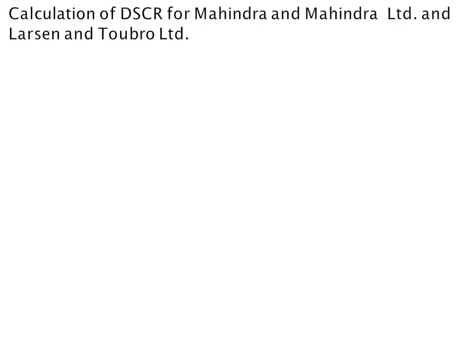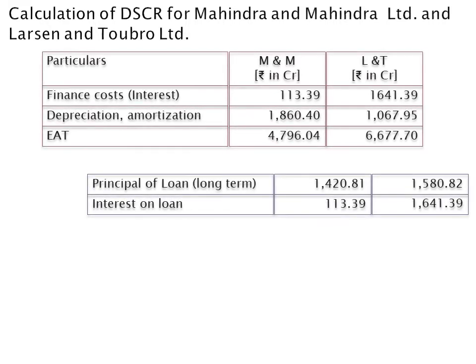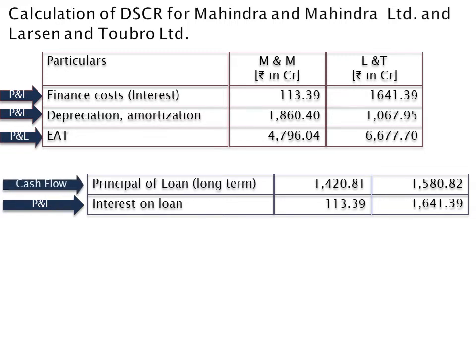So we have data of Mahindra and Mahindra Limited and Larsen and Toubro Limited. This data is taken from standalone financial statements available in their annual reports of the year 2018-19. Amount of interest, depreciation and earning after tax is taken from profit and loss account, whereas principal part of loan is taken from cash flow statement. Here repayment of debt is assumed as loan principal and data is taken just for calculation purpose.